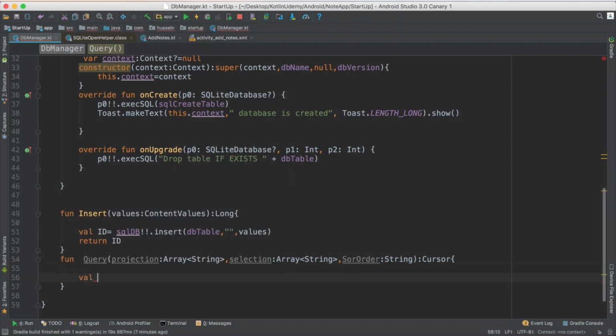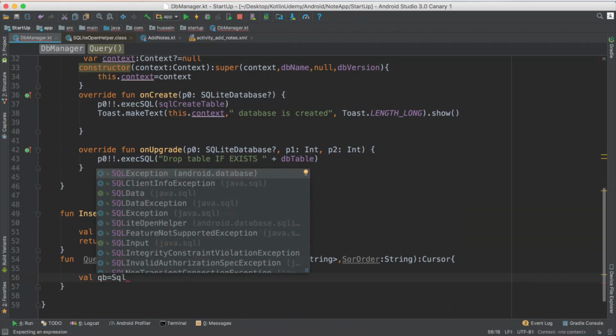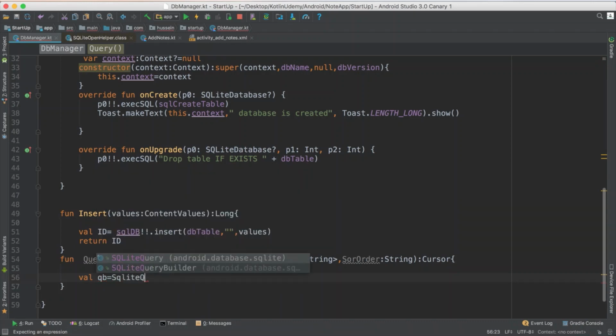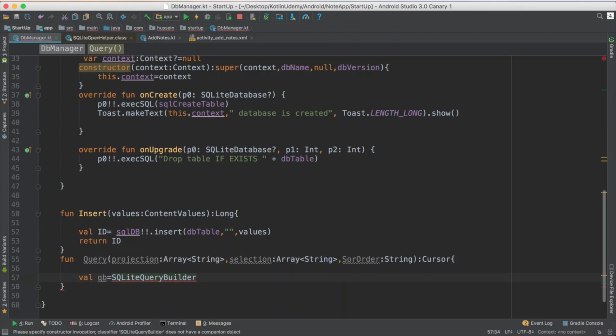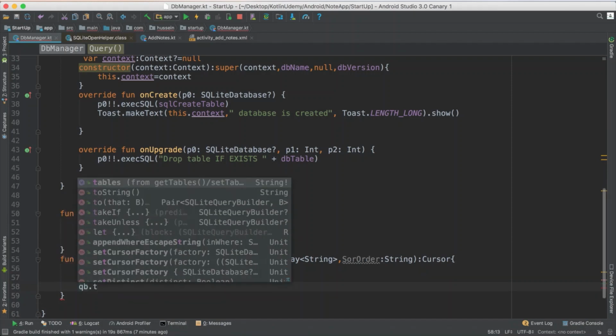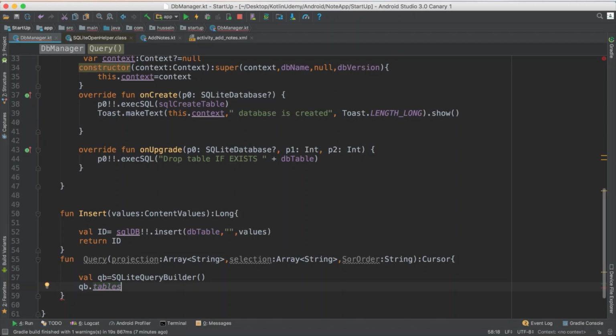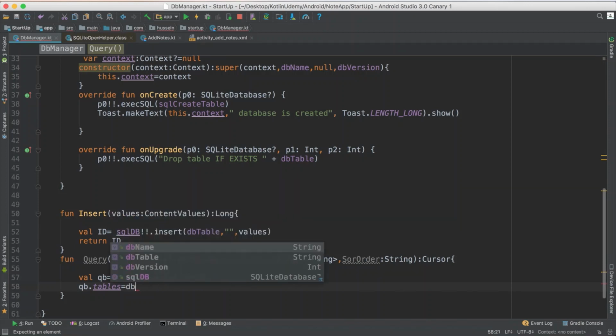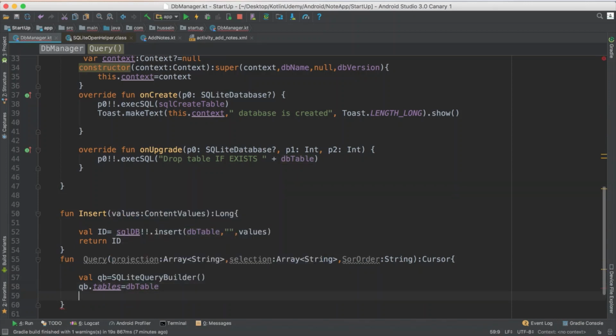I say val qb, whatever, say SQLiteQueryBuilder, and you don't send it anything. Then you say qb dot tables, the table name that you want to execute on. So I just set the DB table name, the table that I want to read from.